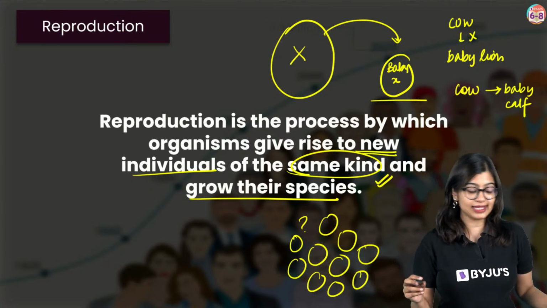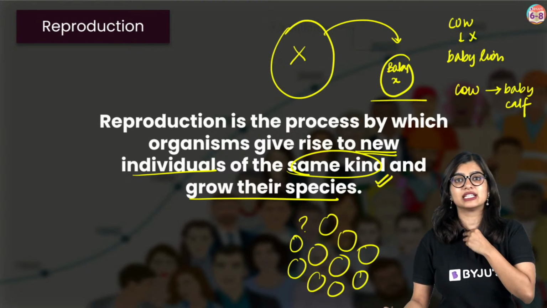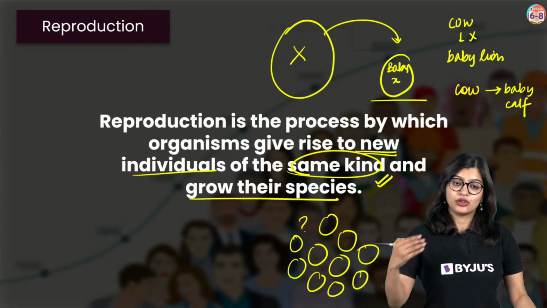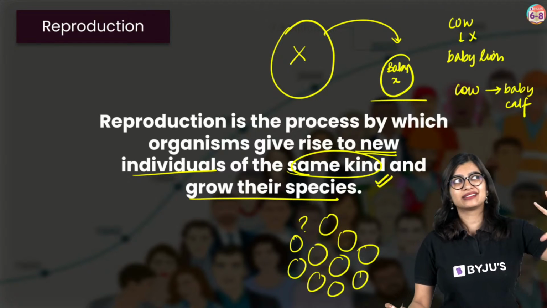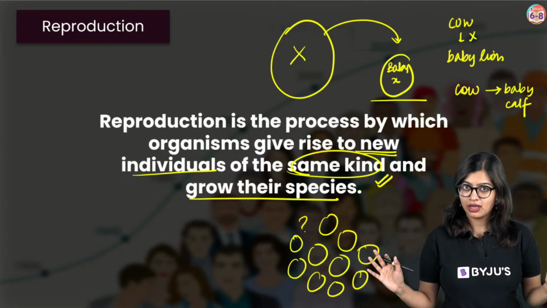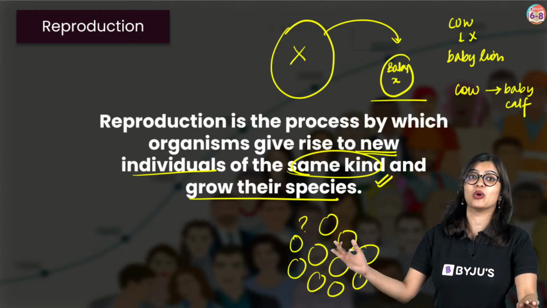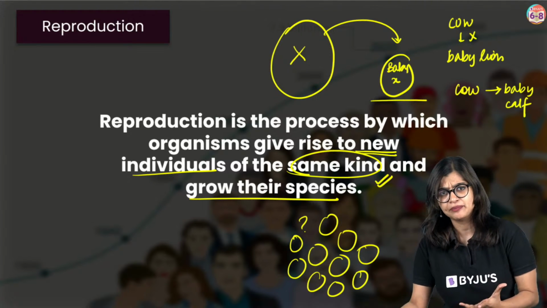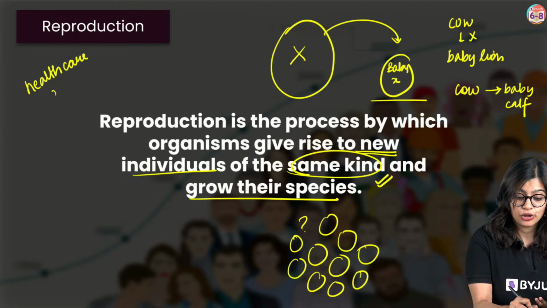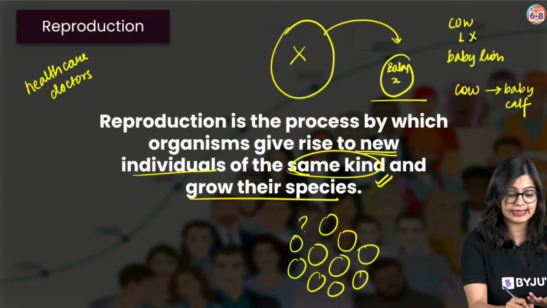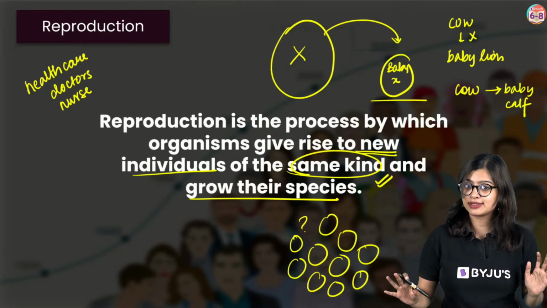Now in the meanwhile, many of you have this doubt: why is it that the human population is so much in number? The reason is that of late, when we bring a new baby into the world, over a period of time, facilities like healthcare, doctors, nurses, and of course knowledge in this field have increased.